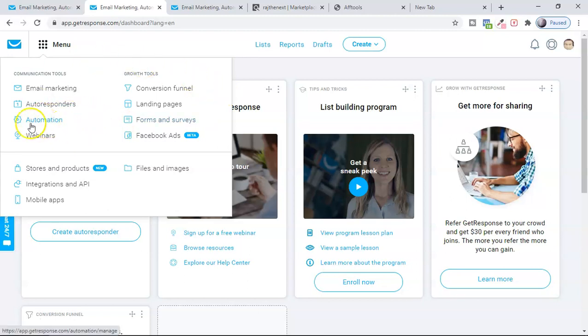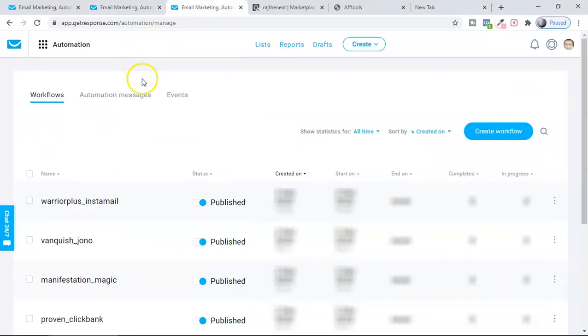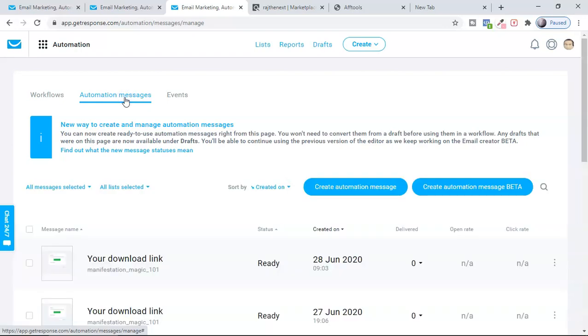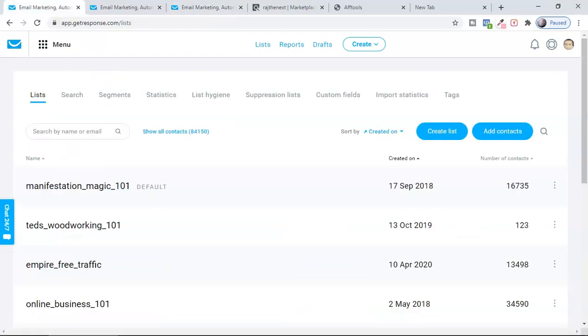Then I will go here in this option called automation. Once you click on this, it is going to show you this workflow. So here we're going to click and create a workflow. But before creating a workflow, we have to create a message, or an email sequence, which we want to send here. So assuming that we want to send the email to this list, we want to promote a product to this list.